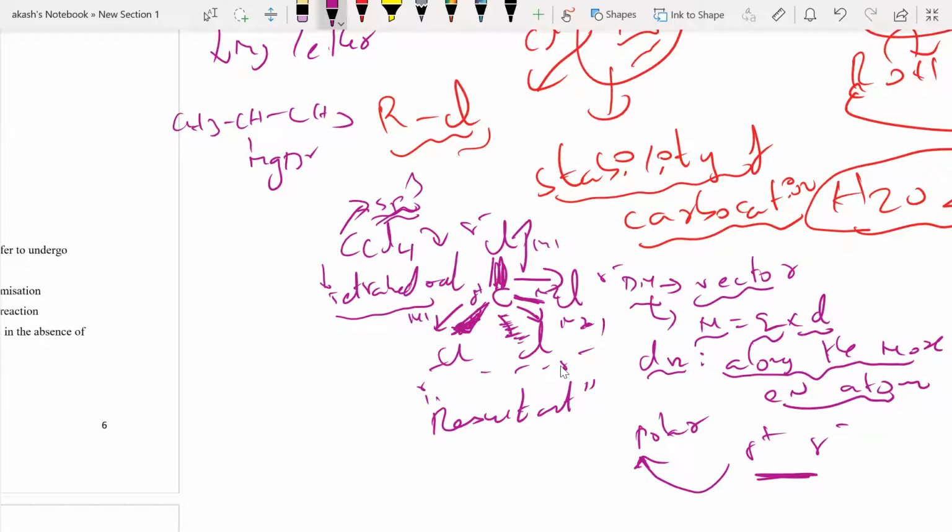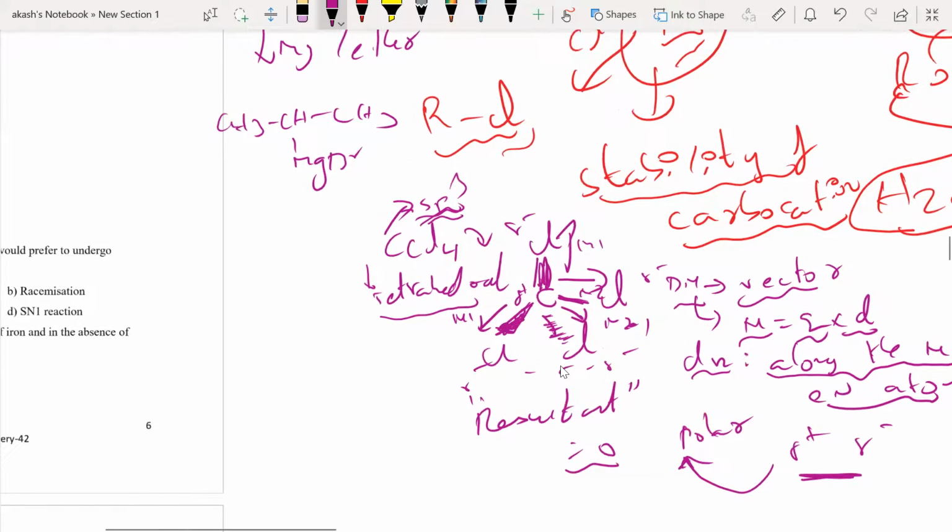You will eventually see that the resultant is going to be 0. Why? Because if you apply the parallelogram law of vector addition, you will find that everything cancels out, so it becomes 0.